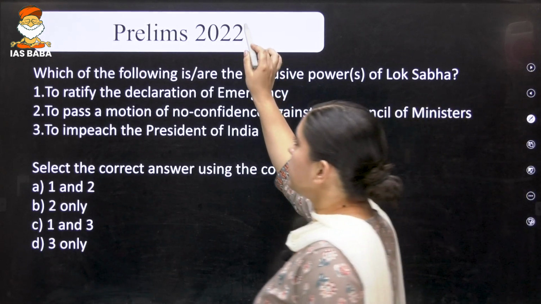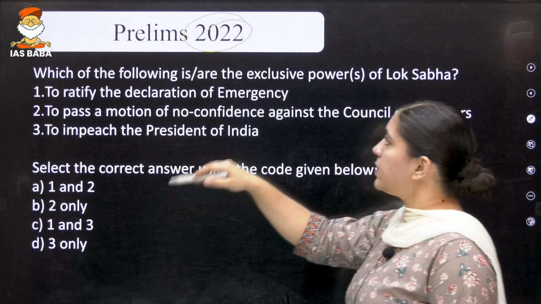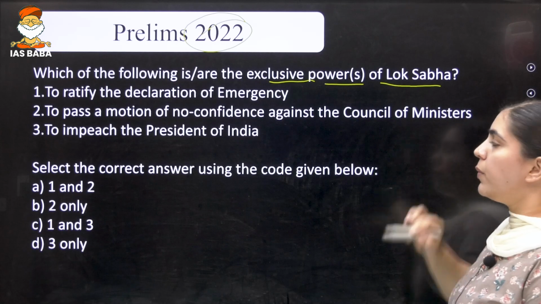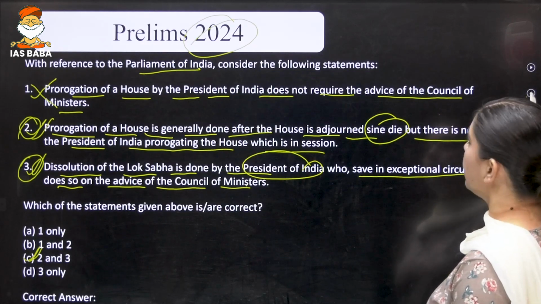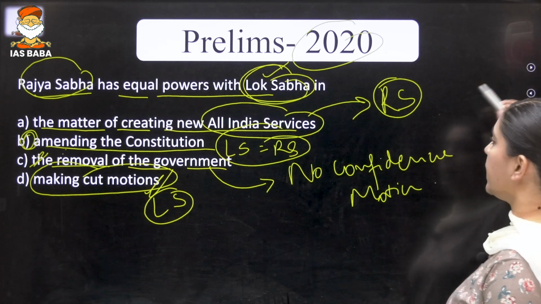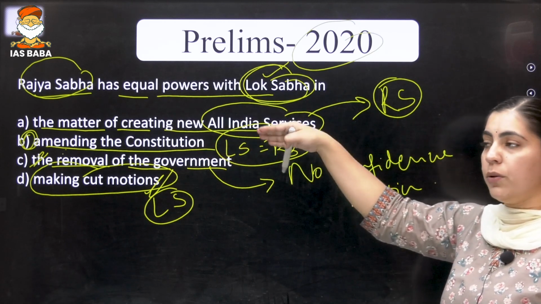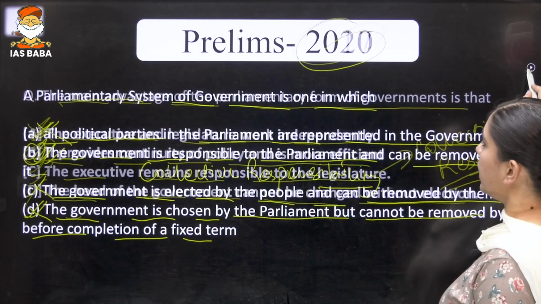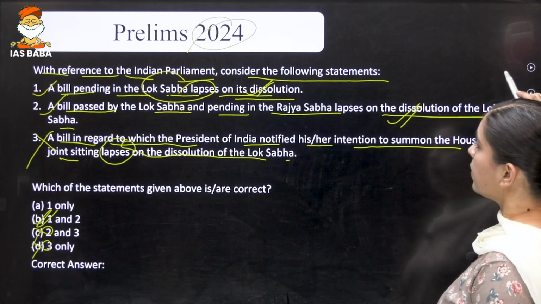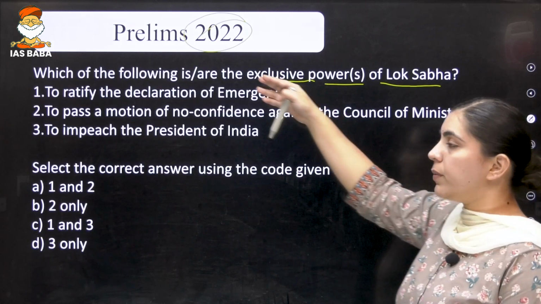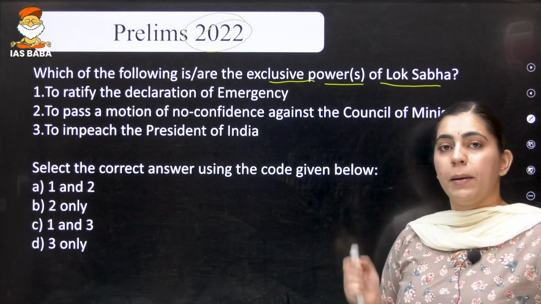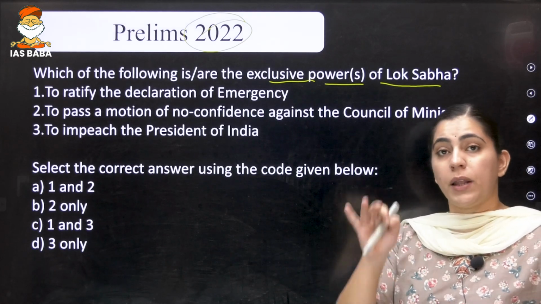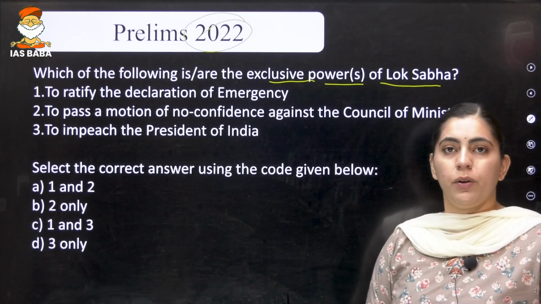Again, in 2022, the question was asked: what are the exclusive powers of the Lok Sabha? In the first question that we saw, asked in 2020 regarding the Rajya Sabha and Lok Sabha, they enjoy equal power. Again, in 2022, just after 2 years, a similar question was asked, but this time it was framed as what are the exclusive powers of the Lok Sabha.